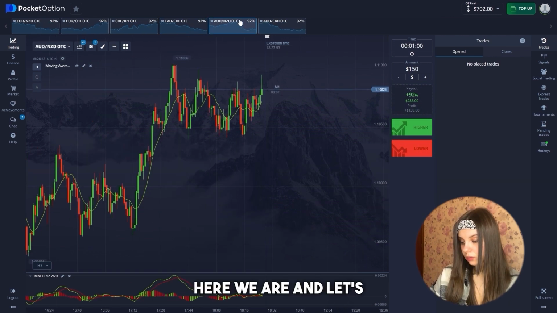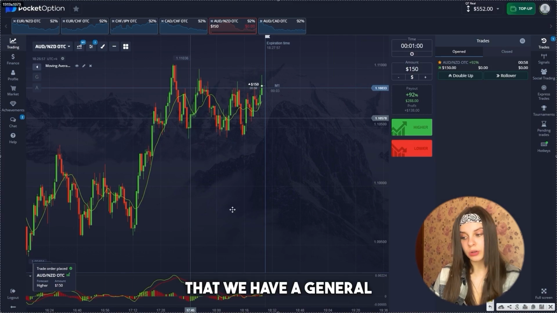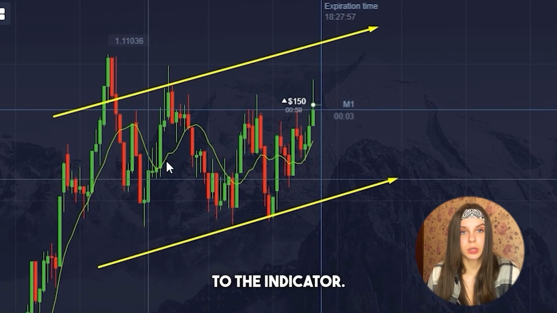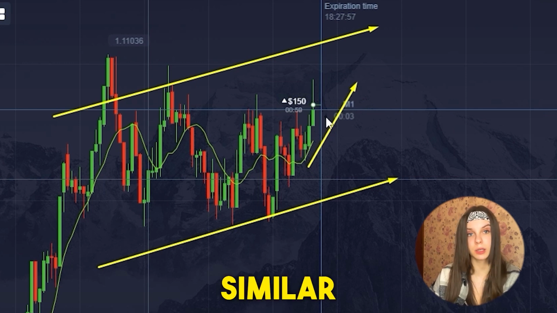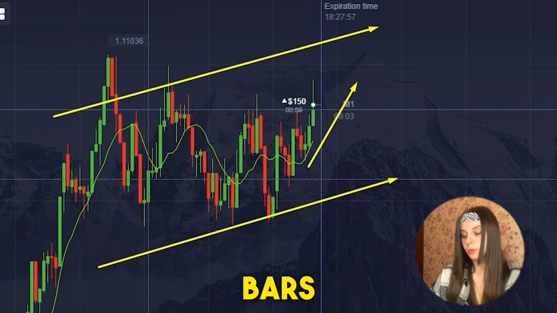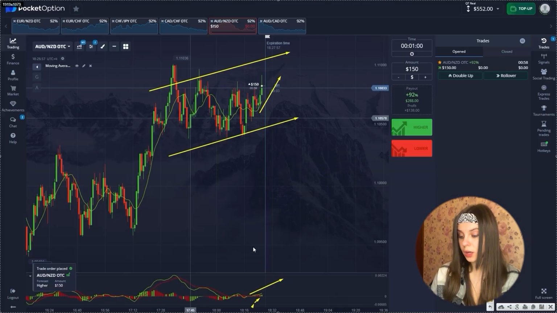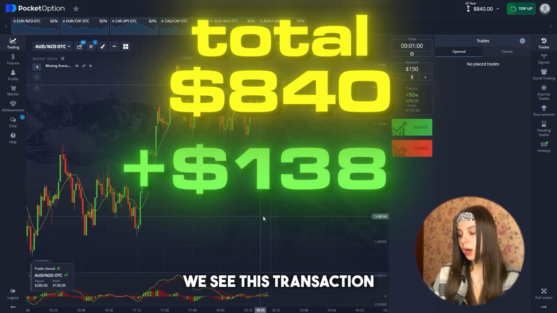Here we are, and let's open a trade for an increase. Here we can observe that we have a general upward trend, and the trend, by the way, is quite stable according to the indicator. We also observe that the moving average is in the upper position, and the MACD indicator has a similar situation with the last two green bars, and the general situation is also in an upward trend. Let's watch our chart, guys. We see this transaction is successful.